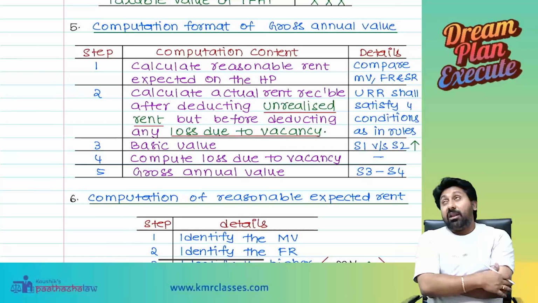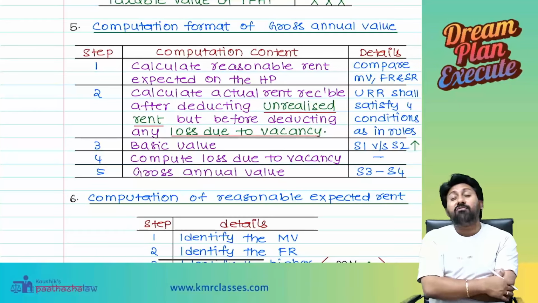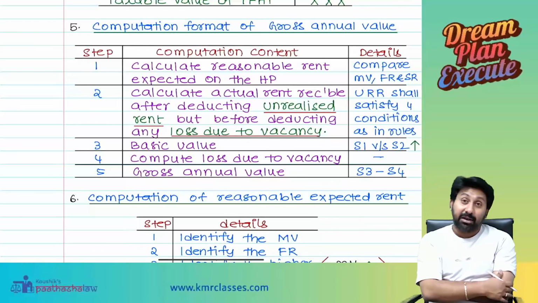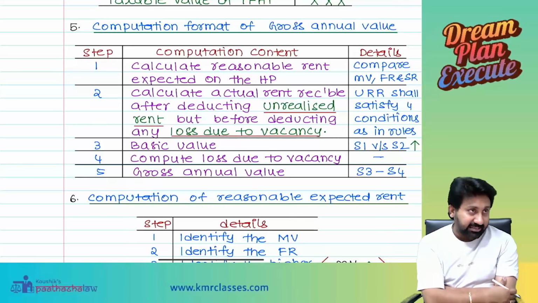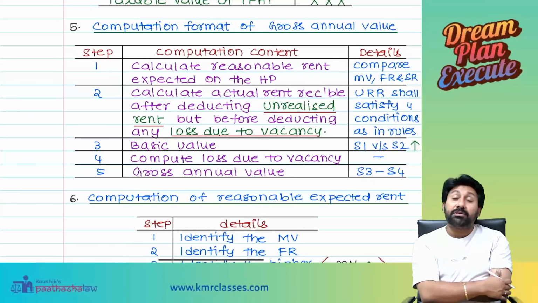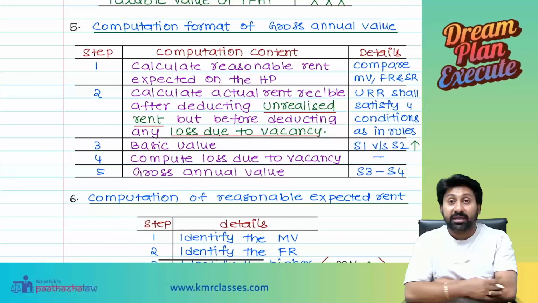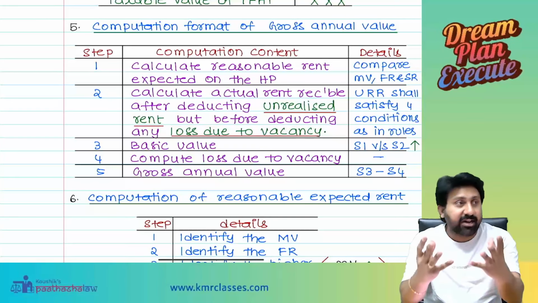See, the lawmaker in Section 23 has clearly used the words annual value of the property will become taxable, not actual value. Annual value is taxable. What is the difference between annual value and actual value? Actual value means what you received. Annual value means the inherent capacity of that property to generate income.